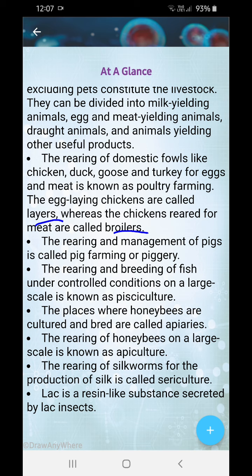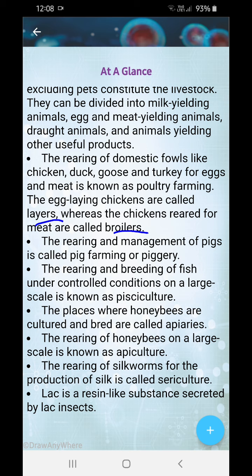Okay. Next, the places where the honeybees are cultured and bred are known as apiaries. Honeybees are also cultured and bred for honey because they are bringing honey and we are taking away all the honey. Okay. Next, the rearing of honeybees on a large scale is known as apiculture. The rearing of silkworms for the production of silk is known as sericulture. Silkworms are killed for silk, and that's known as sericulture.